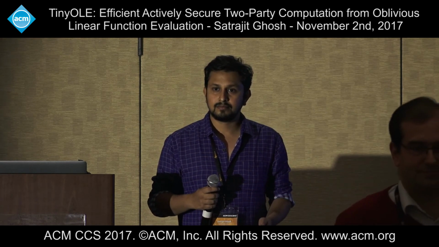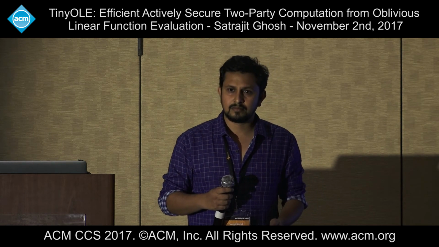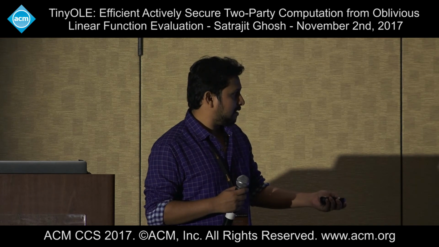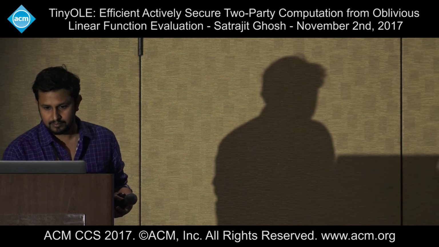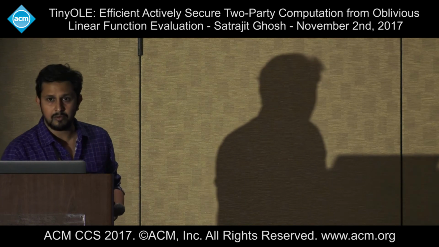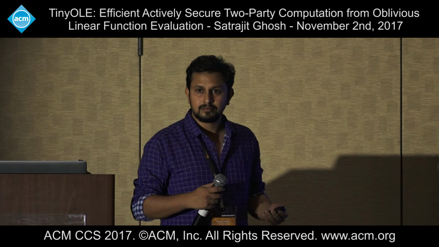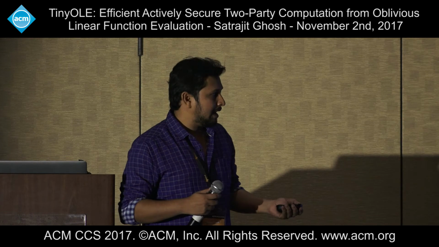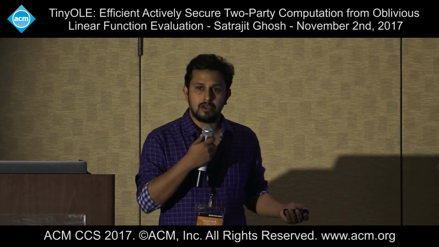One question, you're relying on this OLE functionality. I'm not familiar with it, so can you explain roughly how it works, or at least what tools it uses? What kind of tools does the protocol use? Is it symmetric key, public key, to implement the OLE functionality? Yeah, but for our protocol, we don't need to know how it is implemented. Yeah, I'm just wondering.